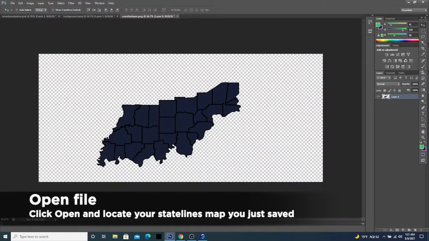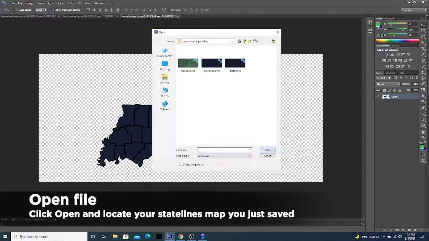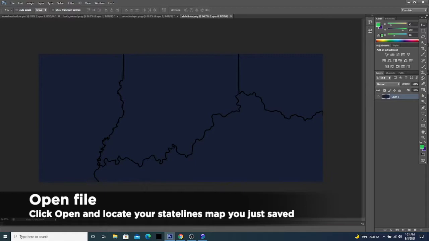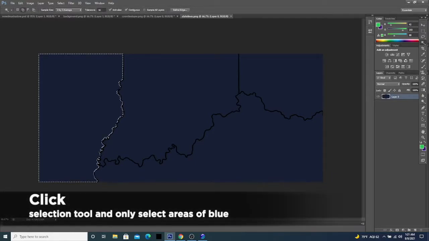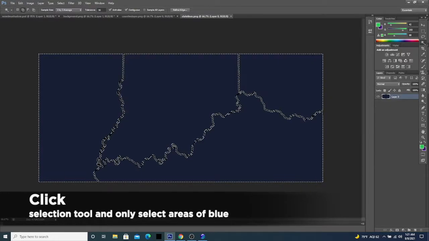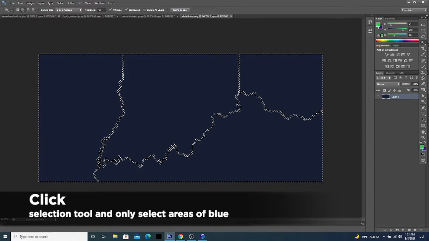Now we're going to open the state lines file. So we now have that one open, and just like the counties file, we want to do the same thing. We want to highlight all the different areas of blue, and we just want to see the state lines.